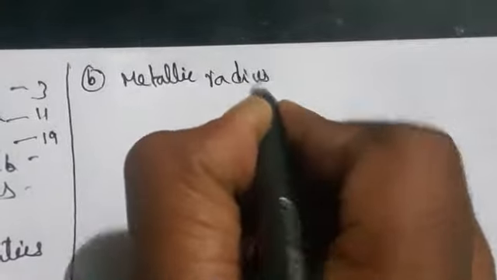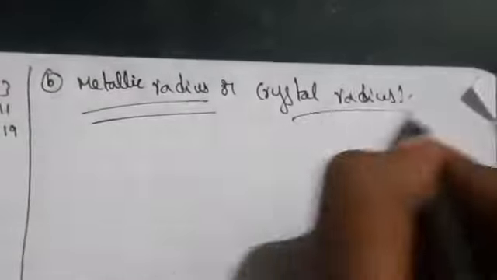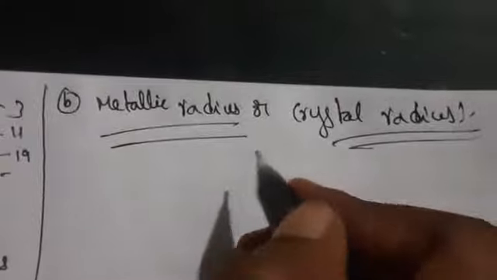We are having metallic radius or crystal radius. Okay, so metallic radius or crystal radius. So what is the metallic radius or crystal radius?